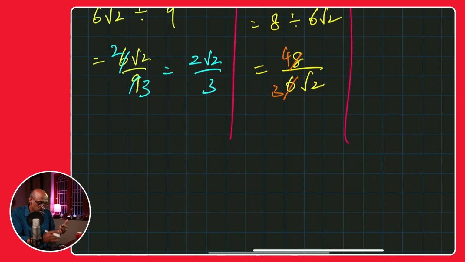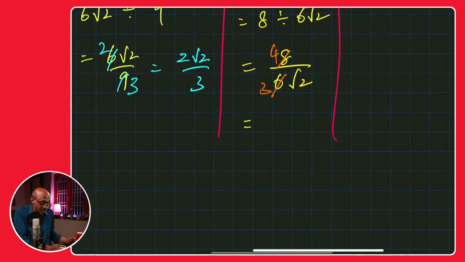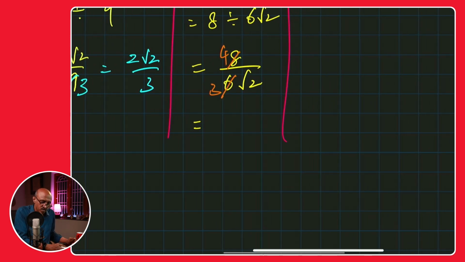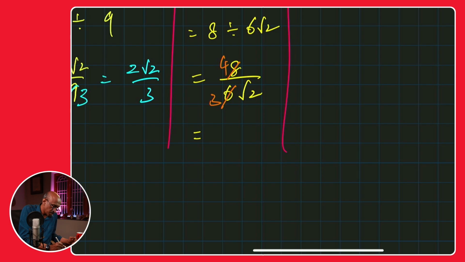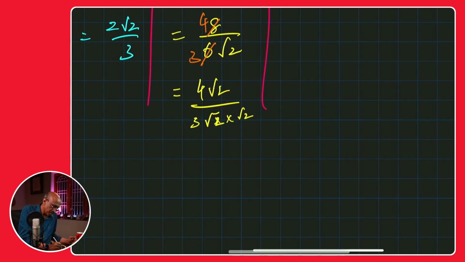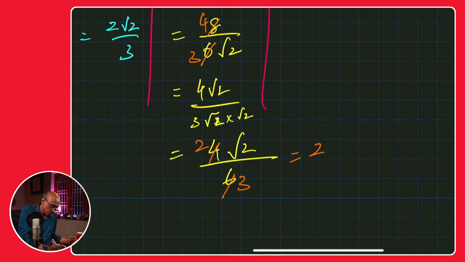But because there is a square root in the denominator, you can simplify that, which we sometimes refer to as rationalizing the denominator. Basically, it's multiplying the numerator and denominator by root 2. So you have 4 root 2 over 3 times root 2 times root 2. That simply becomes 4 root 2 over 3 times 2, which is 6. Now this simplifies, and you're getting 2 root 2 over 3 again. See that?